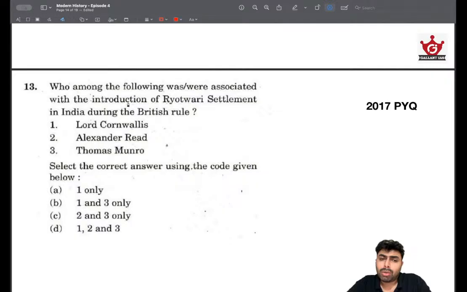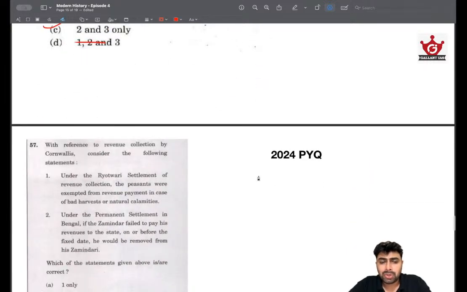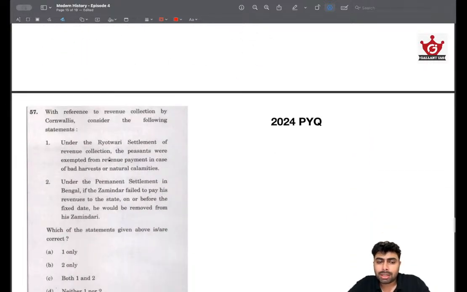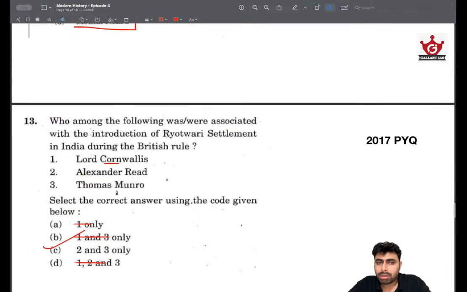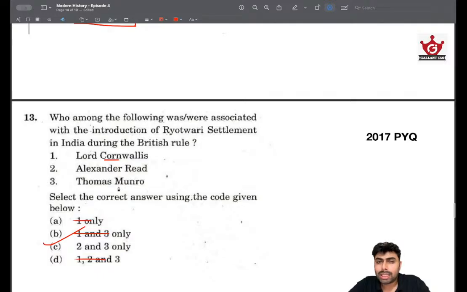The question is, who were associated with introduction of Rayatwari settlement? Cornwallis, Alexander Reed, Thomas Munro. And you know that Cornwallis is associated with permanent settlement or Zamindari system. And eliminating Cornwallis, we can easily arrive at the answer. So this question is not very taxing. We can easily arrive at the answer, but it's not always the case, because in 2024, UPSC have asked a question like this, but this was cancelled because there was a lot of objection based on the right answer. But this kind of questions we cannot expect.